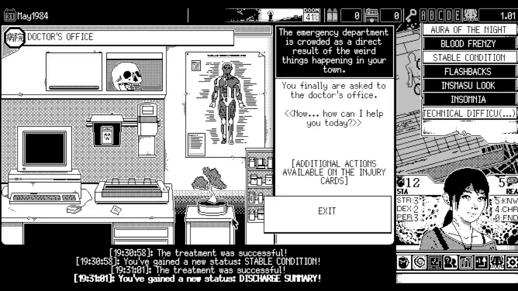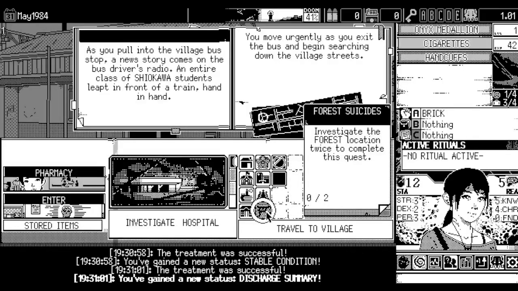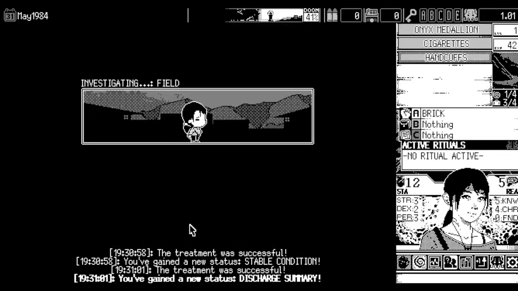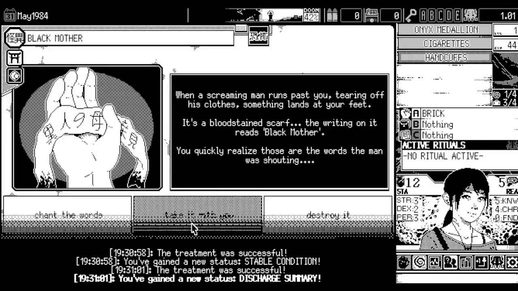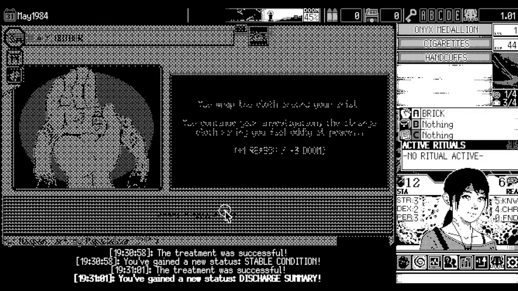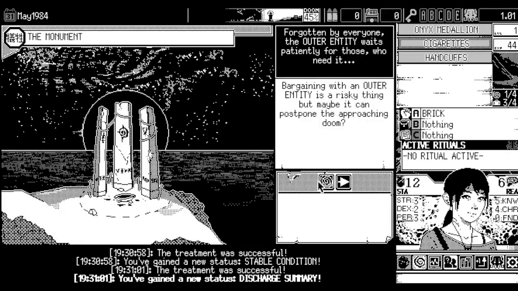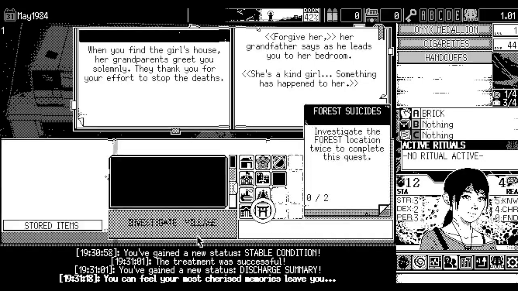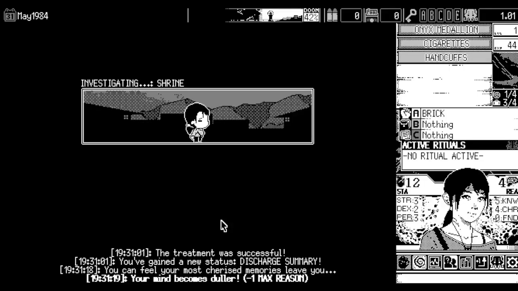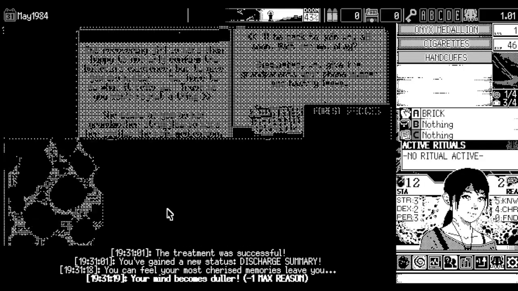And if we get discharge summaries, it's not the end of the world. However, losing like 6 reason from events and technical difficulty procs is quite painful. So, we'll do our best. You know what? We actually have to visit the monument as well. Lose more reason, so be it. And yeah, we're hoping that we actually fight something to make it worth it.